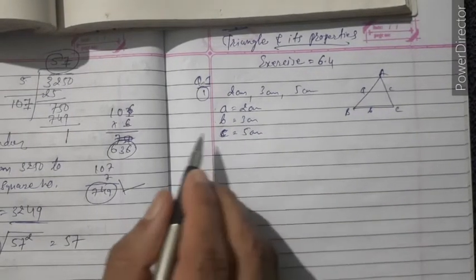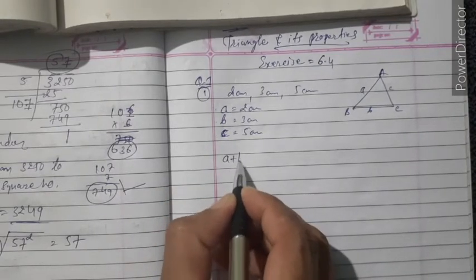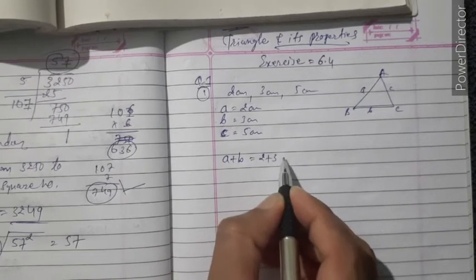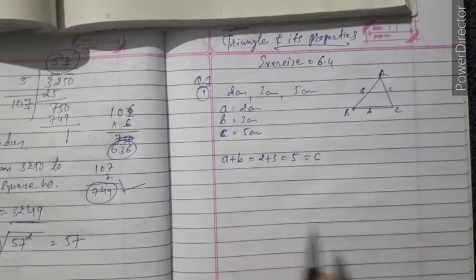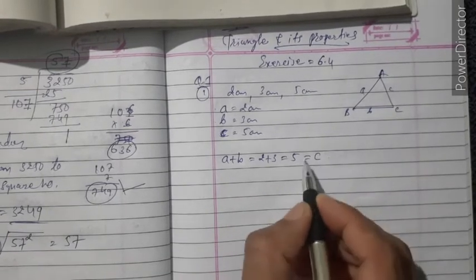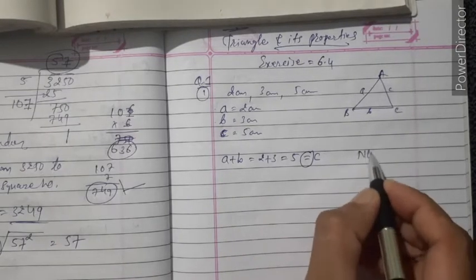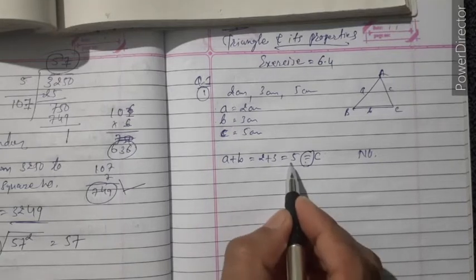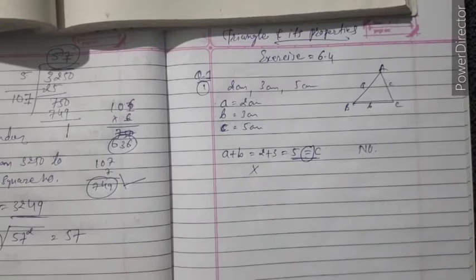So we check the first one, that is a plus b, 2 plus 3 equal to 5. Is it equal to c? Yes, that is equal to c. That means no, a triangle is not possible. We need it greater than the third side. So here a triangle is not possible.